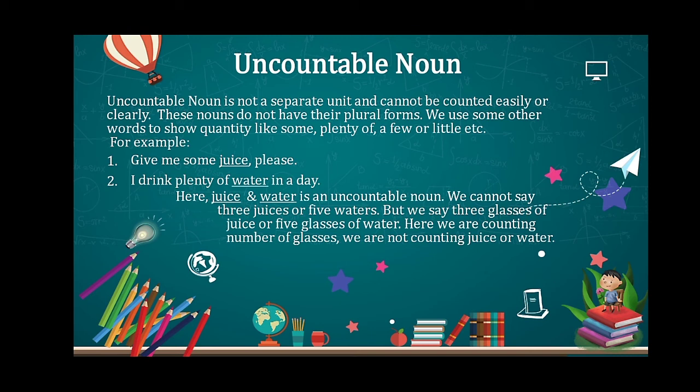I drink plenty of water in a day. Here, juice and water are uncountable nouns. We cannot say 3 juices or 5 waters, but we say 3 glasses of juice or 5 glasses of water. Here we are counting number of glasses. We are not counting juice or water.